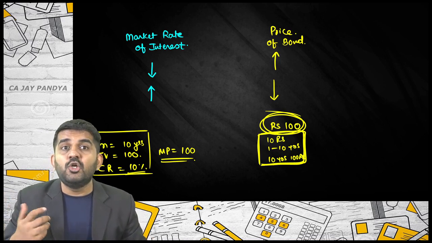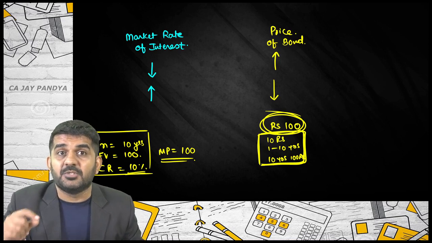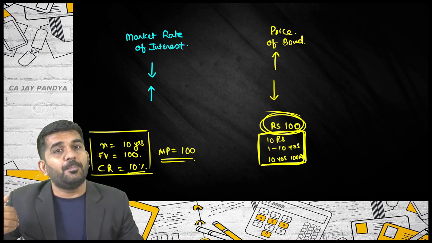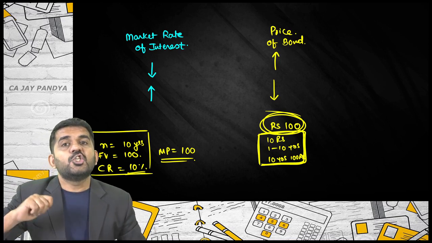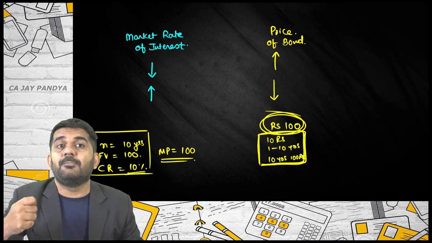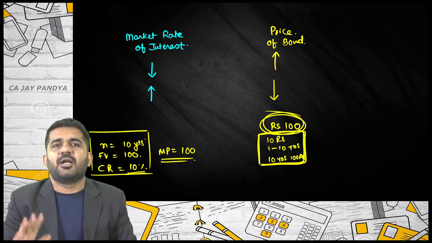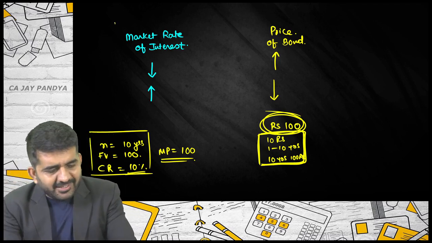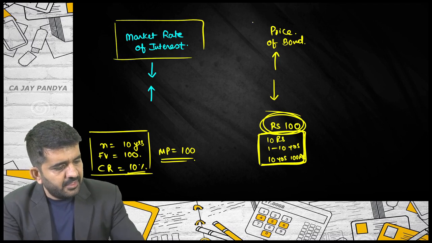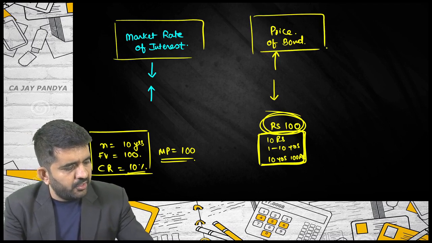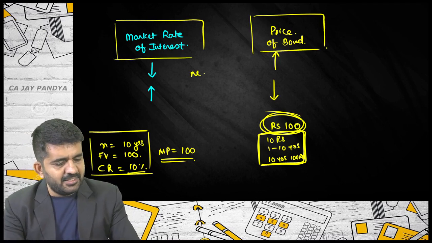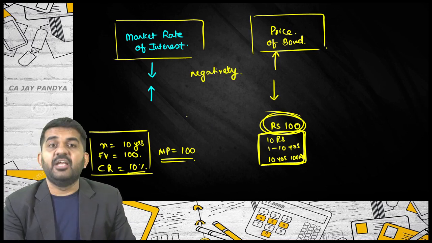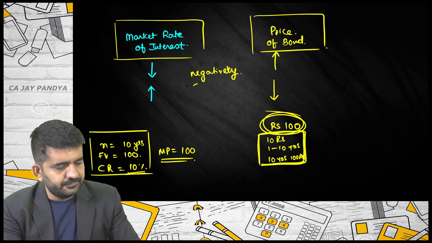Now people will not be ready to pay 100 rupees because they are getting only 10 rupees. They will be ready to pay less than 100 rupees so that they can get that 12% rate of return, which is nothing but the market rate of interest. So, market rate of interest and price of the bond are always negatively correlated, or inversely related.